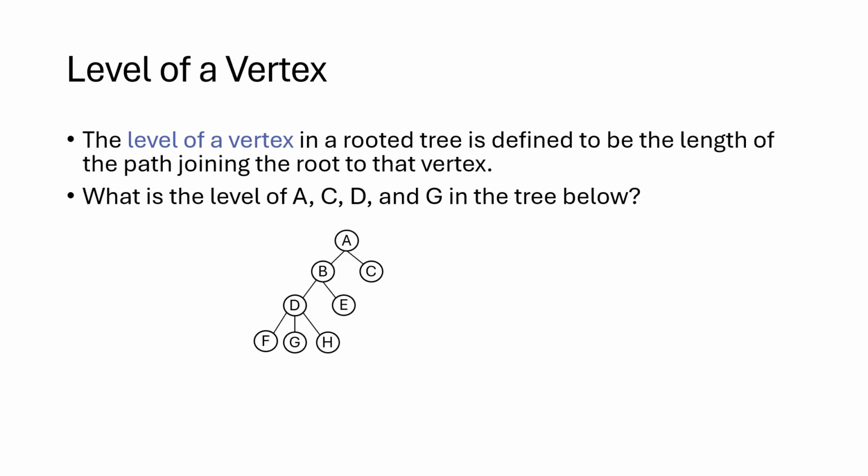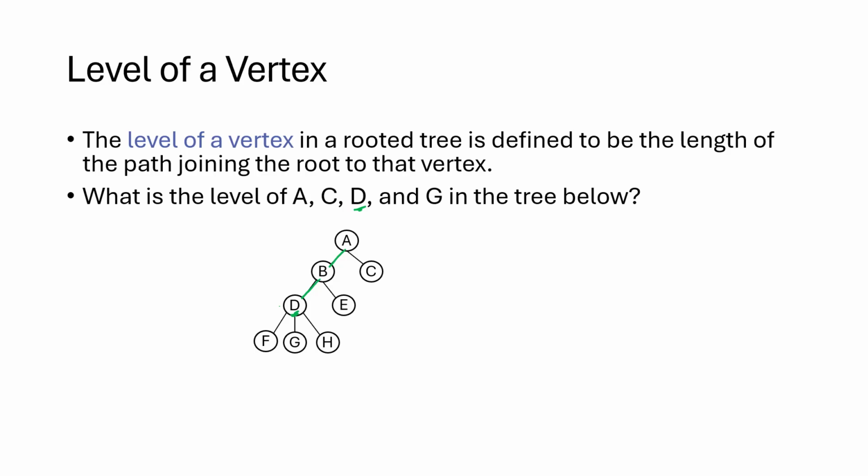Another important concept that we will use later in trees is how far a vertex is from the root, and that is formalized by the definition of the level of a vertex. So the level of a vertex is the length of a path that starts from the root and ends at that vertex. For example, if you want to look at the vertex D here, we look at the path going from the root to D, so A to B and B to D, that's the only path.